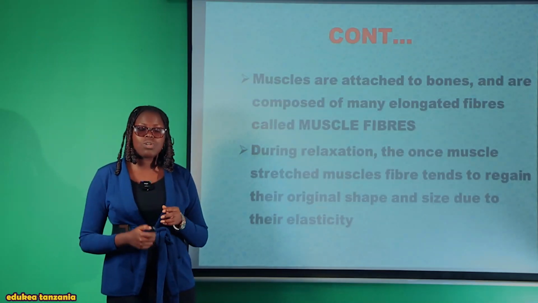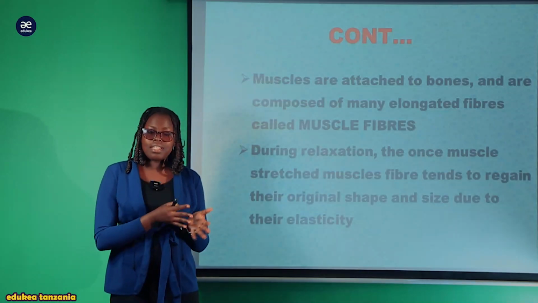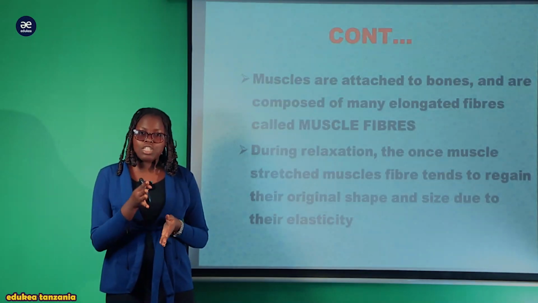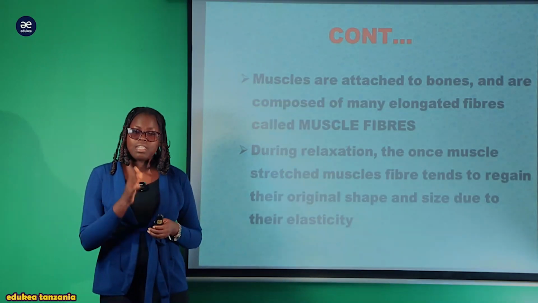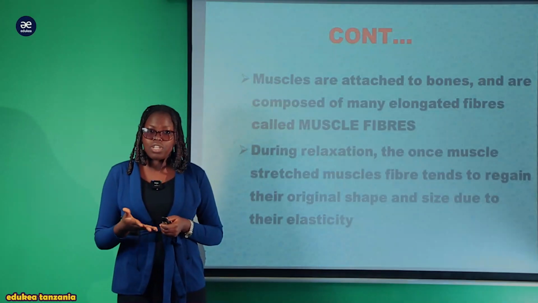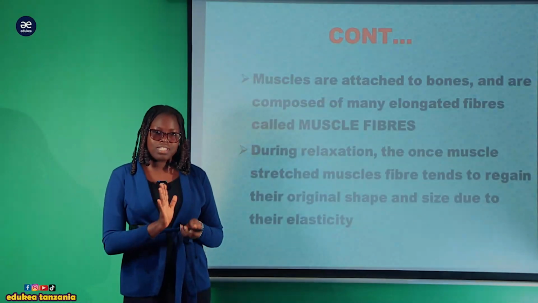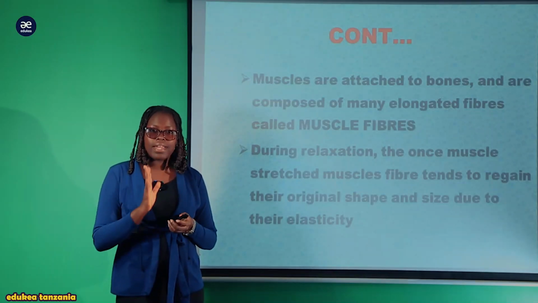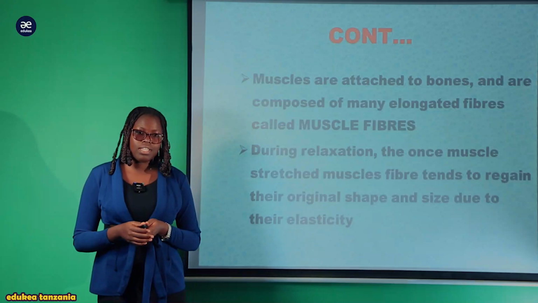And these muscles tend to work antagonistically, meaning that they oppose each other. Katika each component of the human skeleton or of the human organ, there are muscles. Na hizi muscles ili kuweza complete kazi zake, zinakuwa zinafanya kazi antagonistically or opposite to one another, meaning that nyingine ikirelax, nyingine inakuwa ina contract.